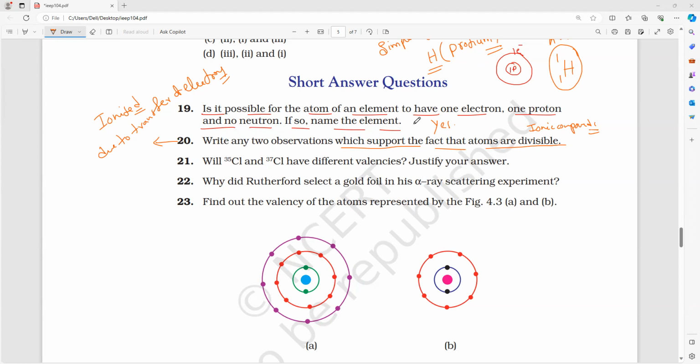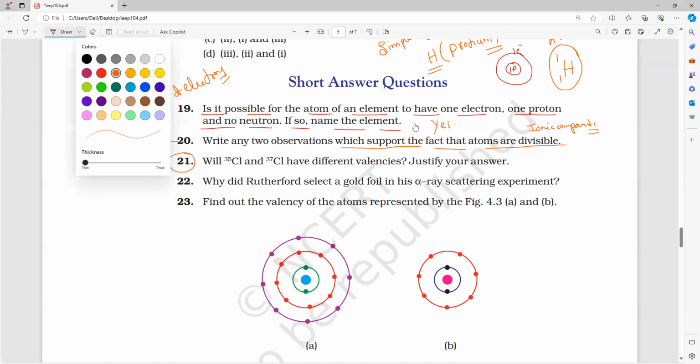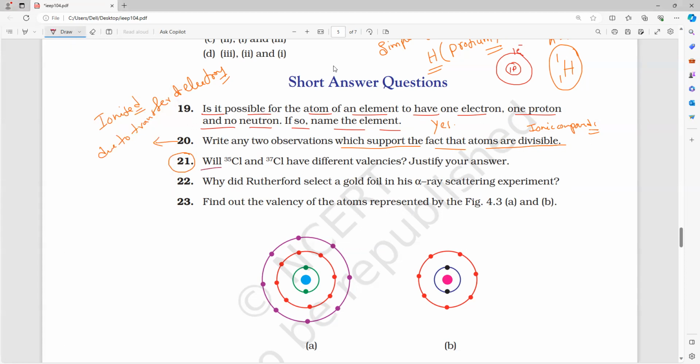Next question is the most important question. You all need to learn it and answer it before me if you have really learned. Will Cl-35 and Cl-37 have different valencies? Justify your answer. First, chlorine. What is the atomic number of chlorine? 17. So chlorine-35, chlorine-37. Do these have the same valency or different valency? That is the question.